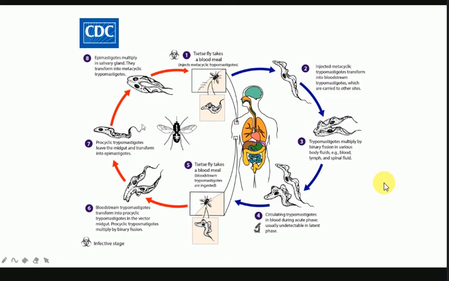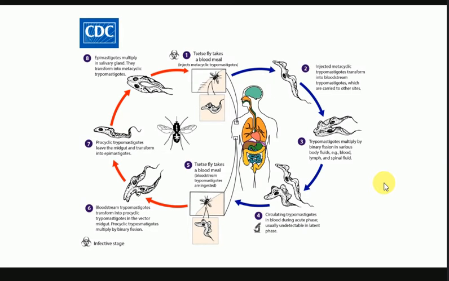In the case of the vertebrate host, human beings can serve as the host. Even other mammals like horses and cattle can also serve as hosts for the trypanosomes. Okay, so mostly in the case of African sleeping sickness, human beings serve as the definitive host.